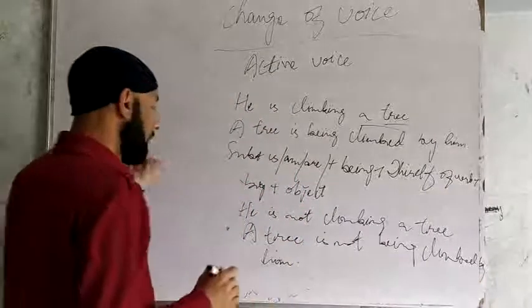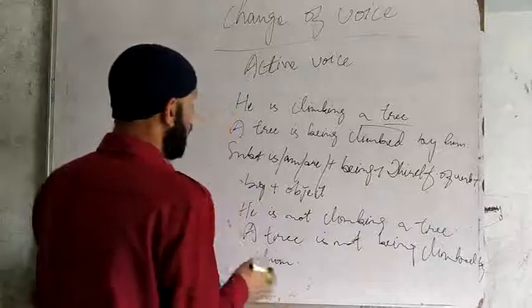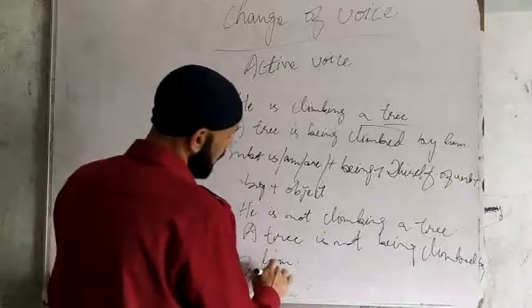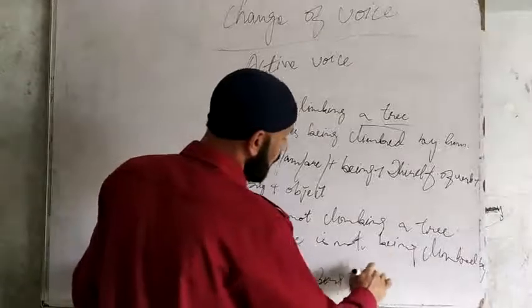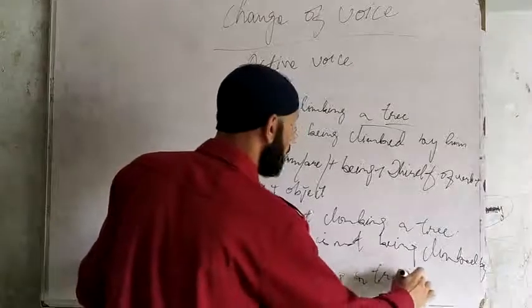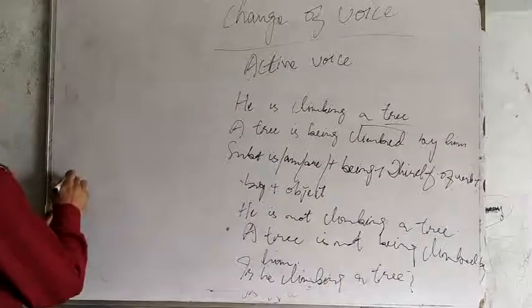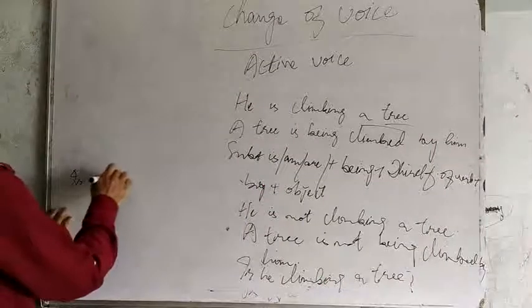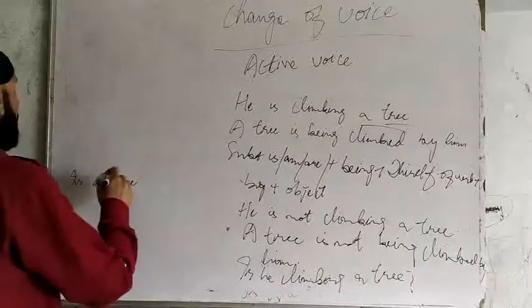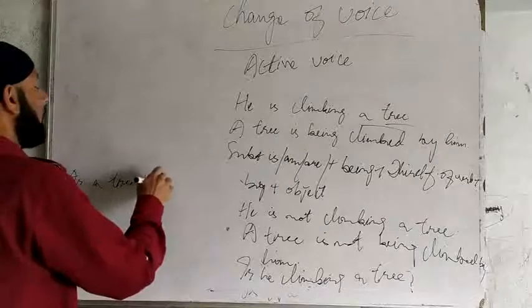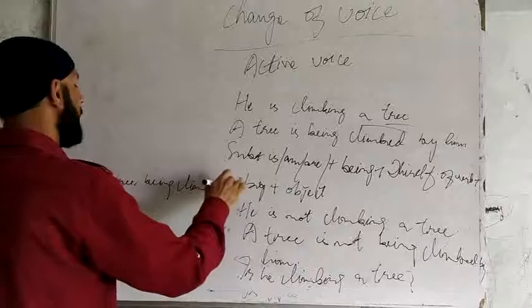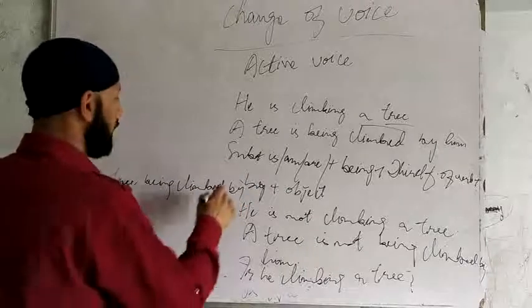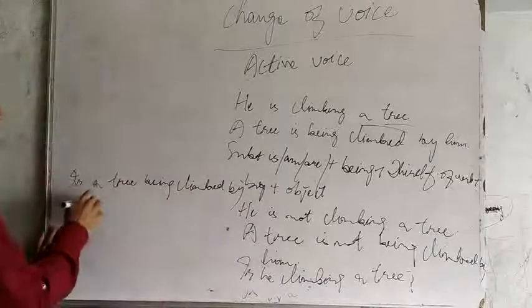And if the sentence is interrogative: is he climbing a tree? Is a tree being climbed by whom? By him.